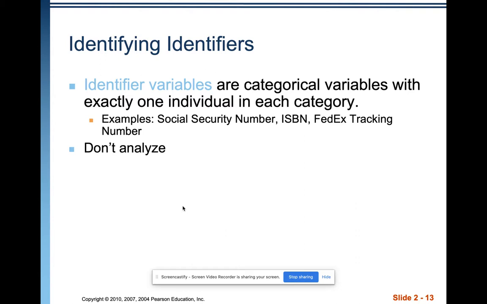Okay, there are special variables called identifier variables, and they are categorical variables with exactly one individual in each category. So examples of that are social security number, the ISBN for books, FedEx tracking numbers. Those are great. They are going to be numbers, but they are not going to be numbers that you want to try to average or anything like that. You don't want to analyze this. They are just simply methods of identification.